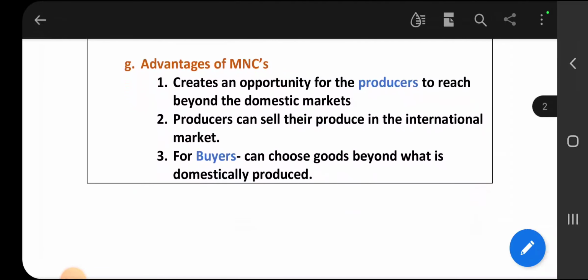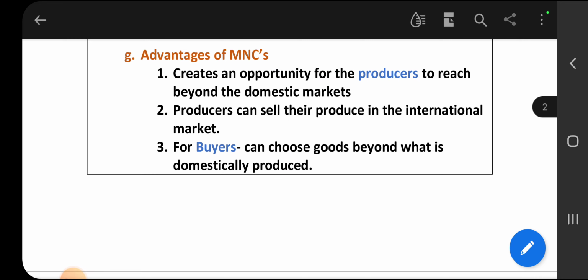And what are the advantages of MNCs? Till now we learned what is an MNC, what is the role of an MNC, and how it enters into other countries. In these concepts we have taken some examples like Ford Motors, Mahindra and Mahindra, Cargill Foods, and Parak Foods. Now what are the advantages of MNCs? Actually, only 3 points you have to write.